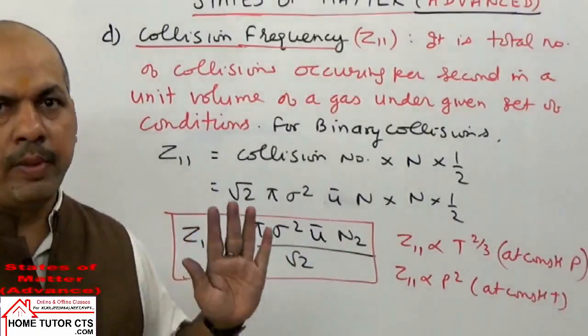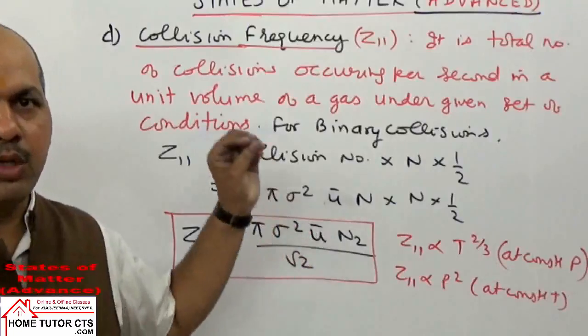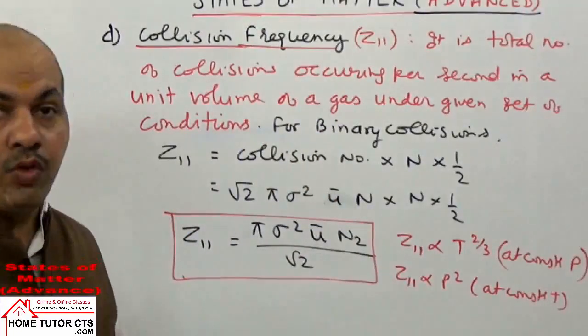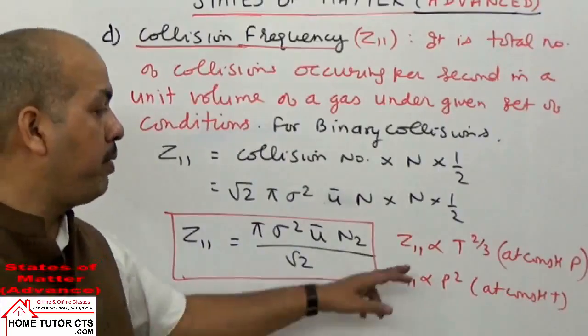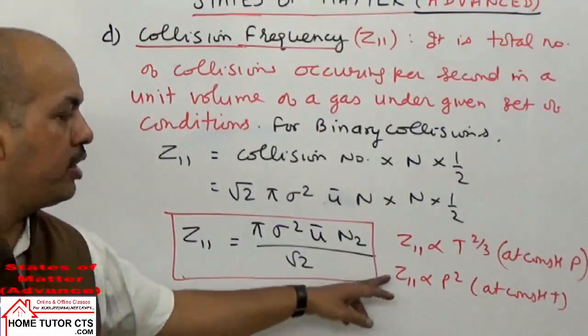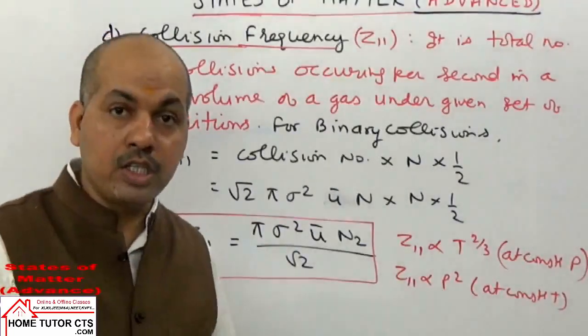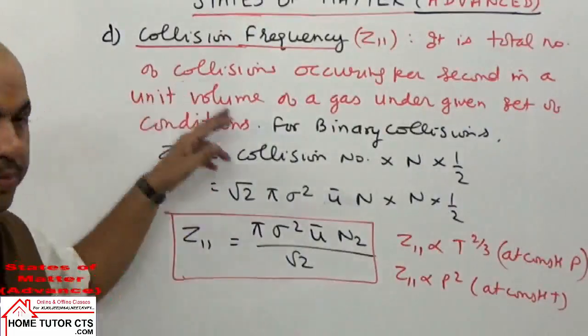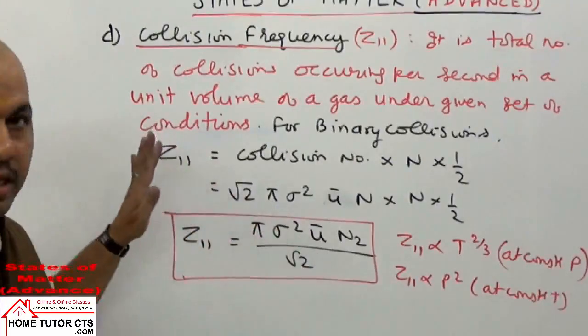See, you don't get numerical questions in this topic, just for theoretical treatment it has been given to you. And then collision frequency is directly proportional to temperature power 2 by 3 when pressure is constant, and it is directly proportional to pressure square when we have temperature constant. I hope it is clear.